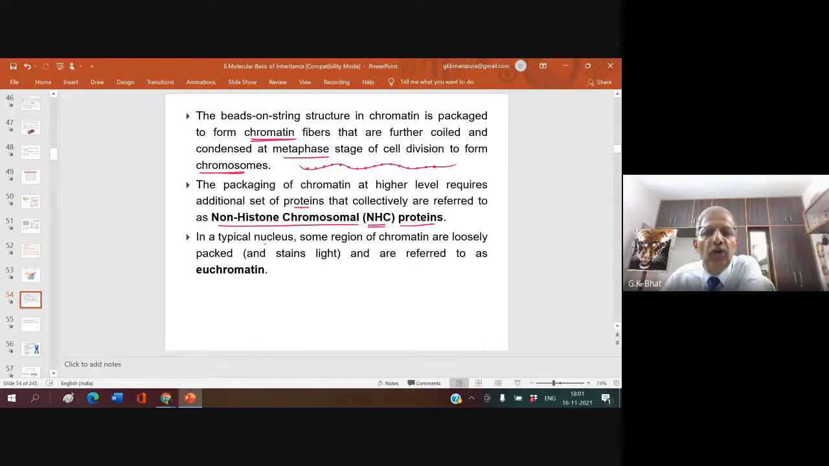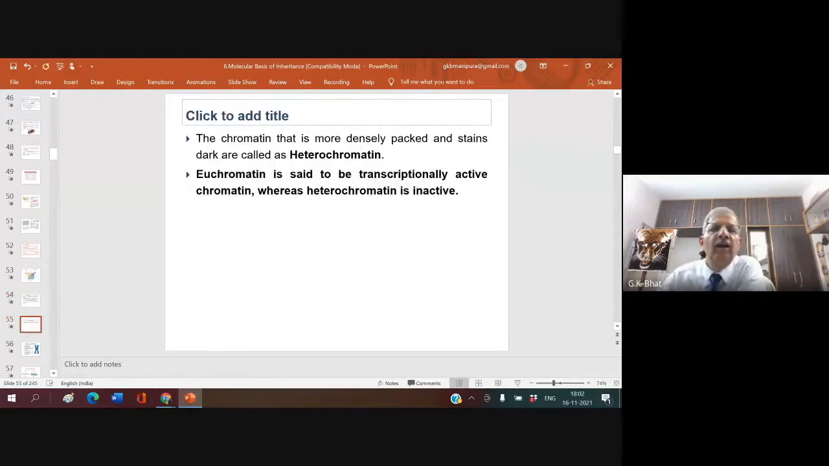In a typical nucleus, some regions of chromatin are loosely packed and are referred to as euchromatin. Remember, you must know the difference within chromatin, euchromatin and heterochromatin. In a typical nucleus, some regions of the chromatin are loosely packed and stain light, and are referred to as euchromatin. And the chromatin that is more densely packed and stains dark is called heterochromatin.